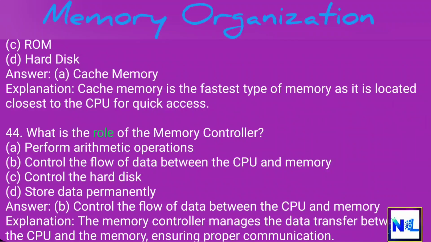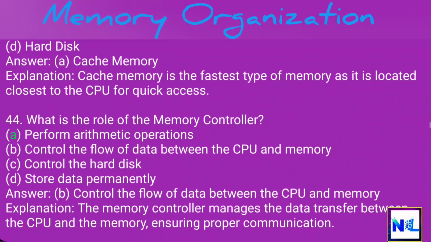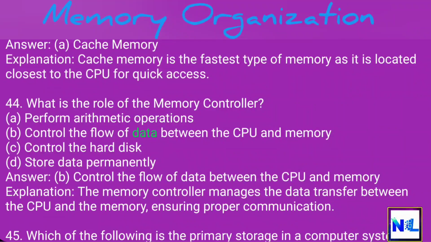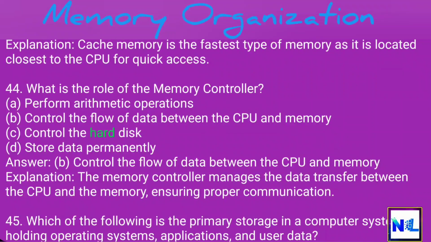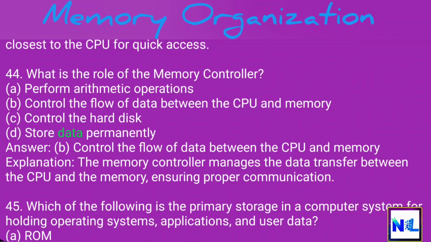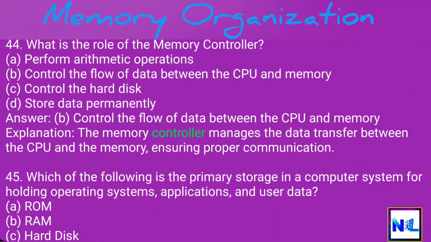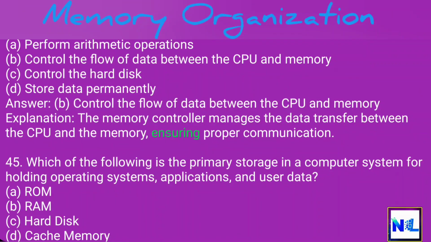44. What is the role of the memory controller? A. Perform arithmetic operations. B. Control the flow of data between the CPU and memory. C. Control the hard disk. D. Store data permanently. Answer: B. Control the flow of data between the CPU and memory. Explanation: the memory controller manages the data transfer between the CPU and the memory, ensuring proper communication.